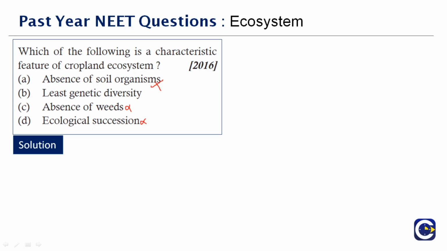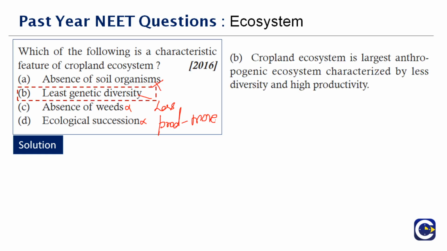Cropland ecosystem is the largest anthropogenic ecosystem, characterized by less genetic diversity, but the production will be more, because we work on targeted production, right? We are not creating a place where all organisms can survive. We have a restricted growth there. Therefore the correct answer to this question is option B.